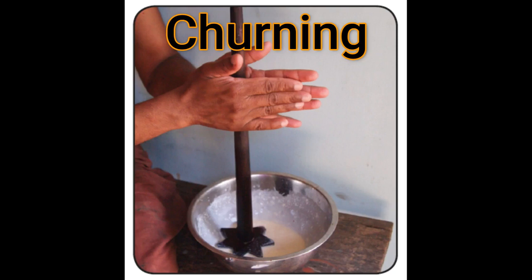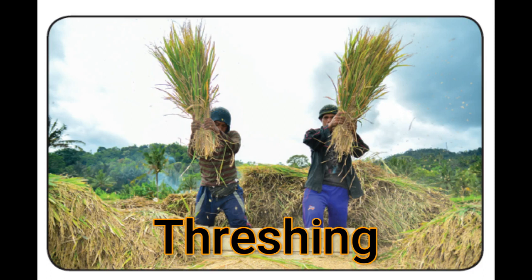Using this method, we can separate butter from curd. The mixture is churned vigorously, and solid butter will be collected on the sides of the vessel. Both butter and buttermilk obtained after churning are useful and we can consume them. Then the next method is threshing.